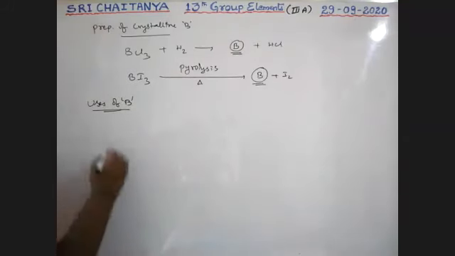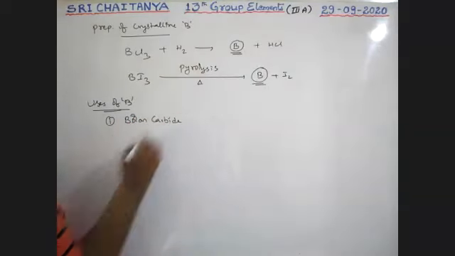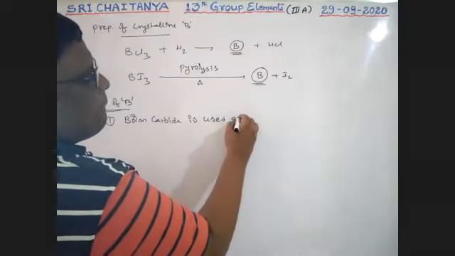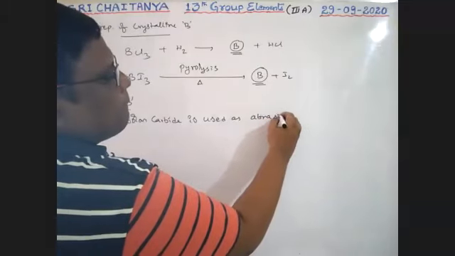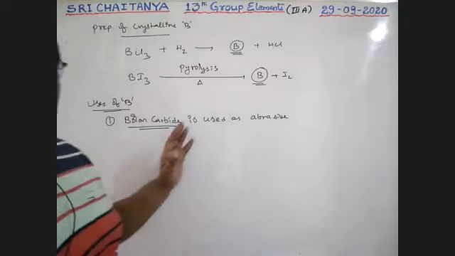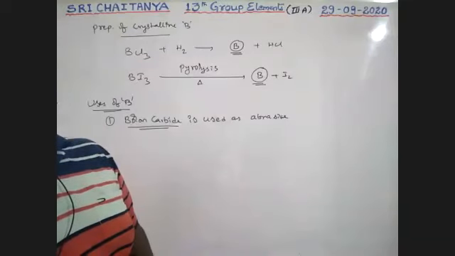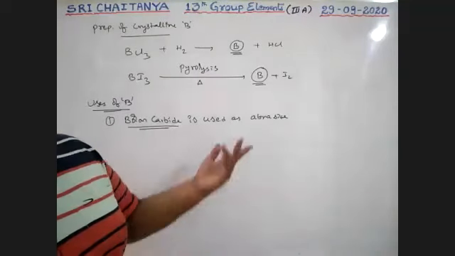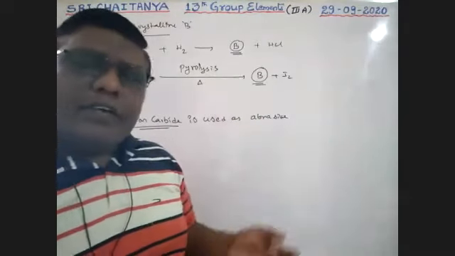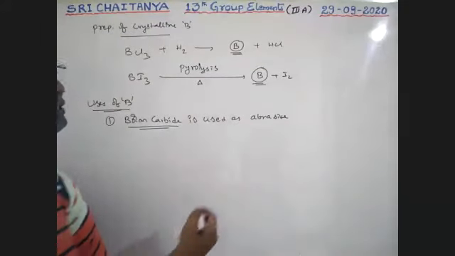Uses of boron. First one, boron carbide. Boron carbide is used as an abrasive. Abrasive means because boron carbide is a hard material, it is used to cut other hard materials. So that is used as an abrasive. We don't know the purity, there is no information available in our books. Okay, so it is used as an abrasive, and also